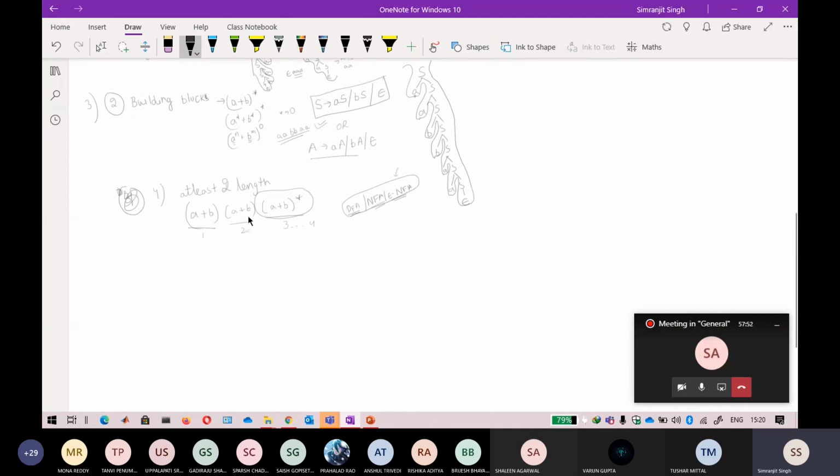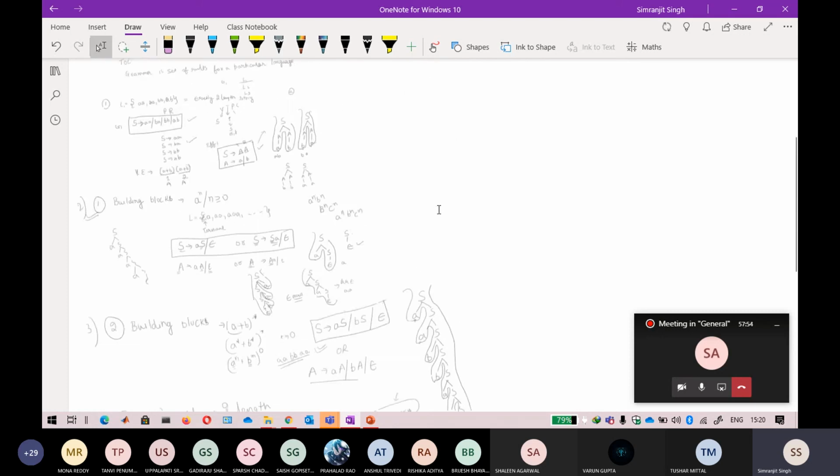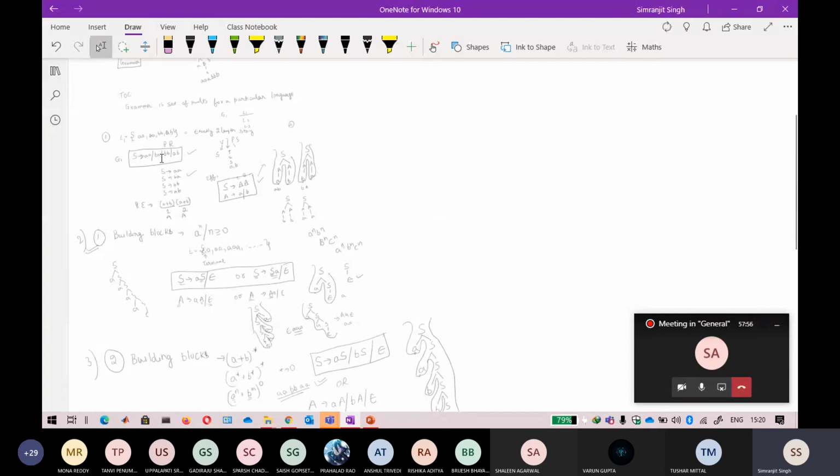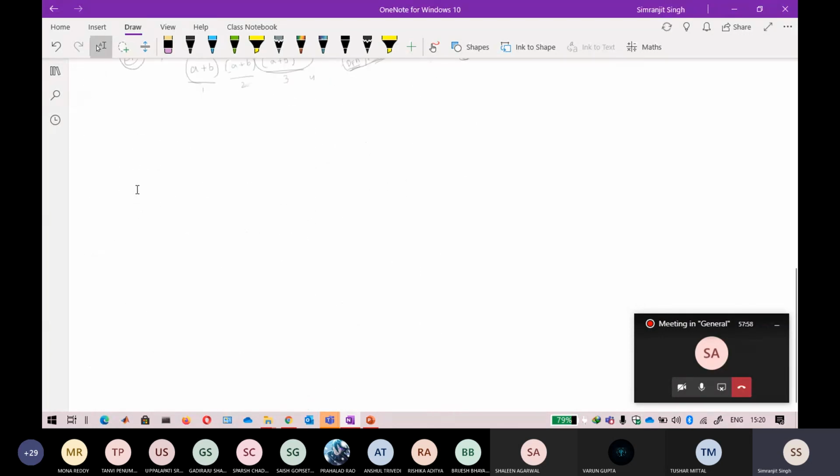For the first two, I think you have already done it in this question. So how to write it? Consider this one as a variable, that is my variable A. This one is also the same variable because this is a plus b. The variable name will be the same. And this is different because it is not a plus b, it is a plus b star. So this is different from these variables, so I assign another variable, like B, here.